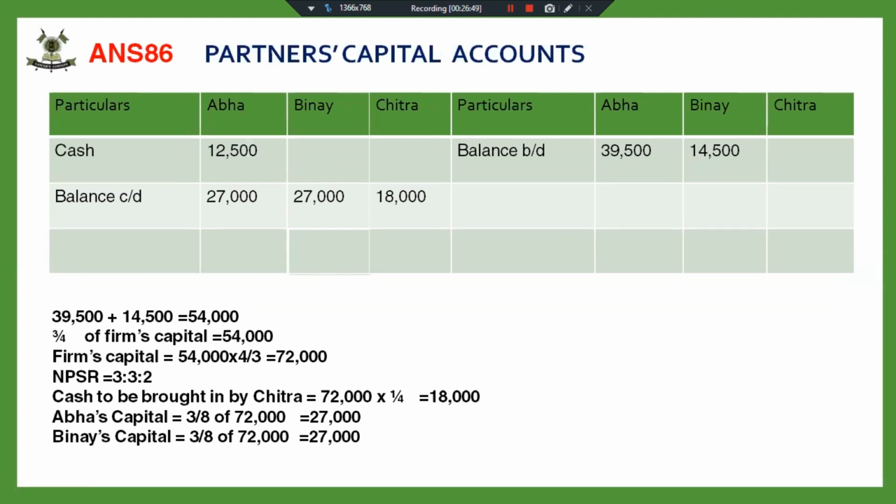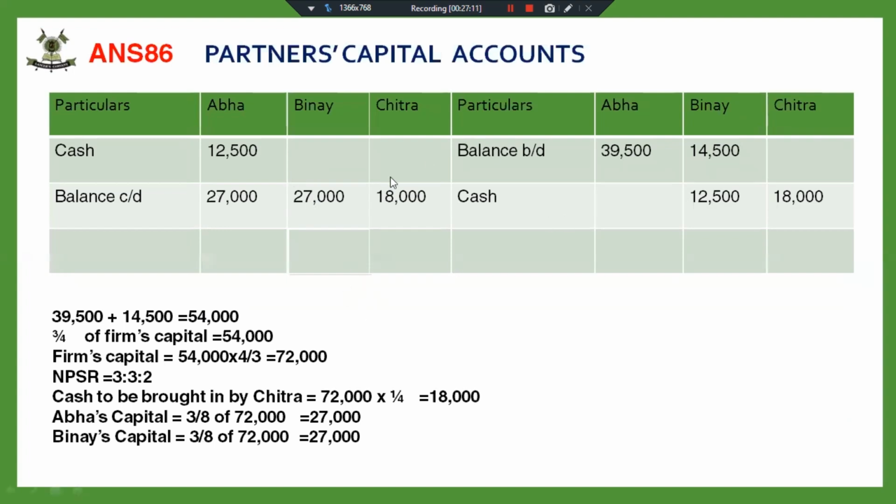So 12,500 cash will be withdrawn by Abha and Binay will introduce 12,500 cash, and Chitra will bring 18,000 cash. So this is how the last capital adjustment case will be done.